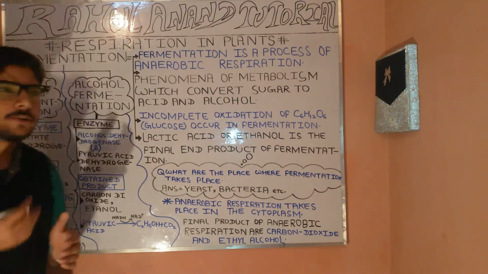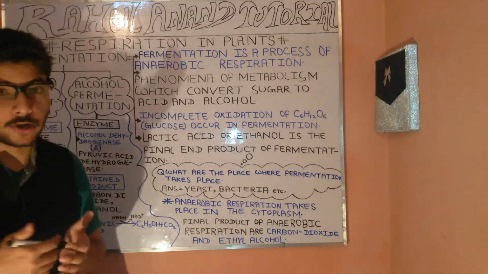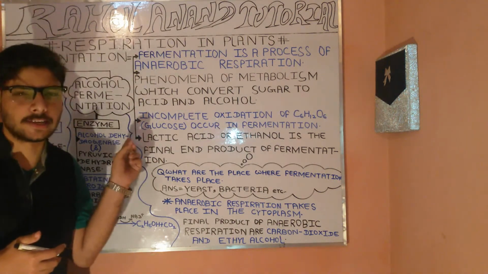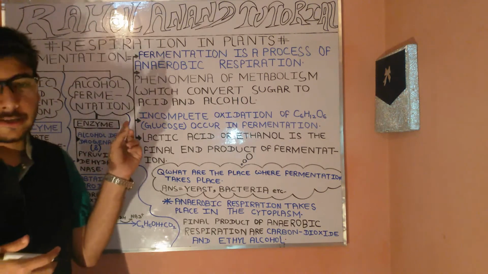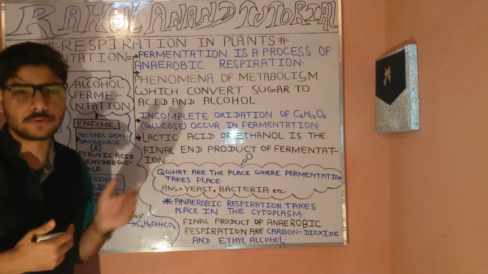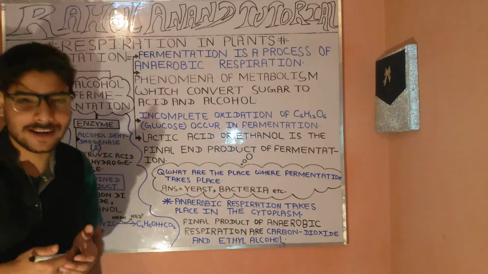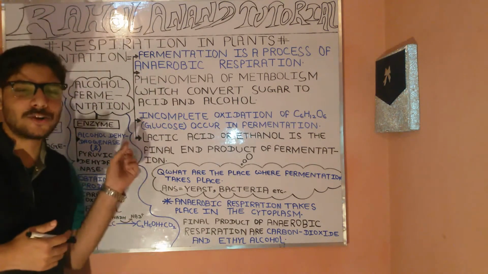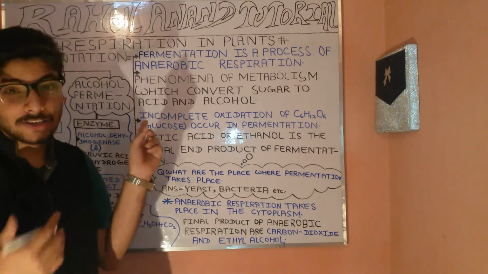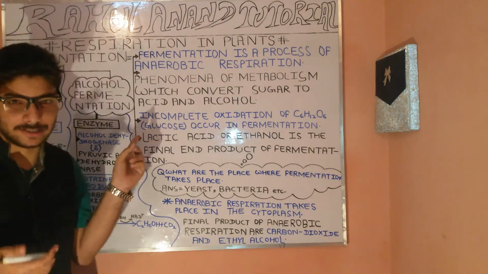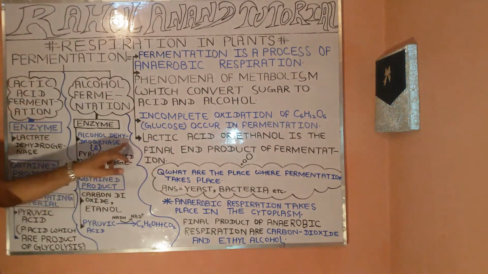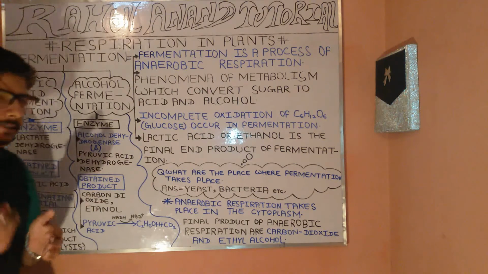Now, let's proceed with the second example, the alcoholic fermentation. In this case, the catalysts or enzymes being used are the alcohol dehydrogenase as well as the pyruvic acid dehydrogenase.